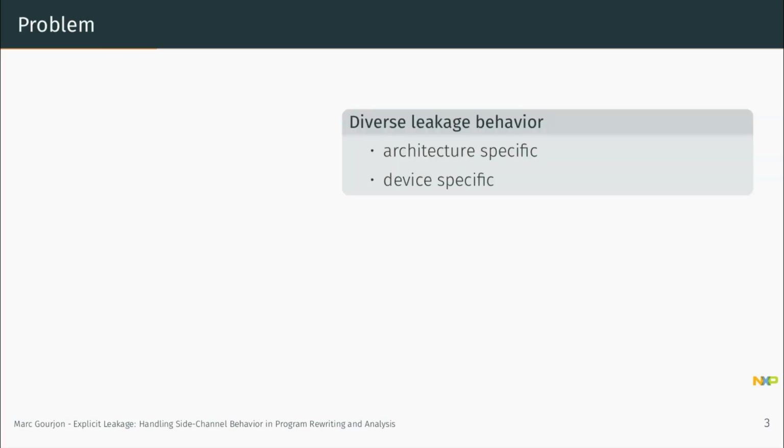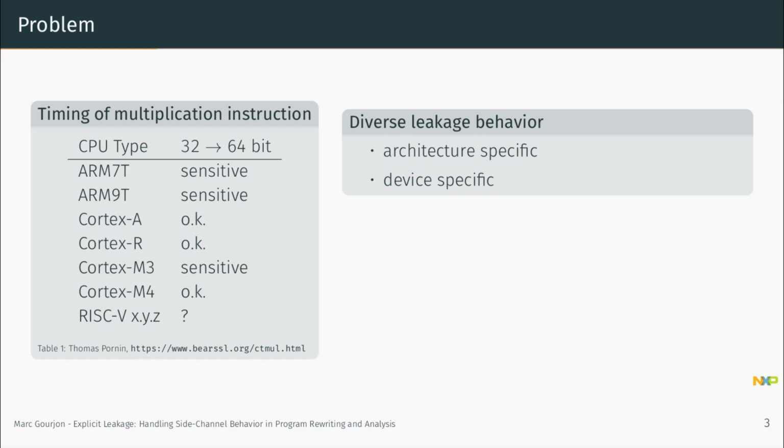The point I would like to make is that in practice there is a very large and diverse set of leakage behaviors or side channel effects. These are usually architecture specific or even device specific. One example is the timing of multiplication, where this table from a cryptographic developer indicates that for older ARM devices, the timing of this multiplication from two 32-bit values to one 64-bit value was timing sensitive, that is, dependent on the inputs. Whereas for recent architectures, it's quite okay, except for the Cortex M3, where it's apparently still sensitive to timing attacks.